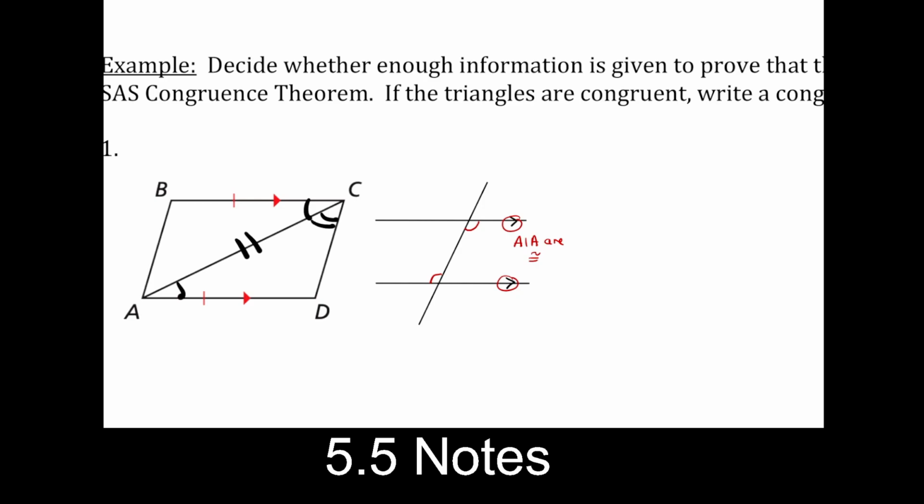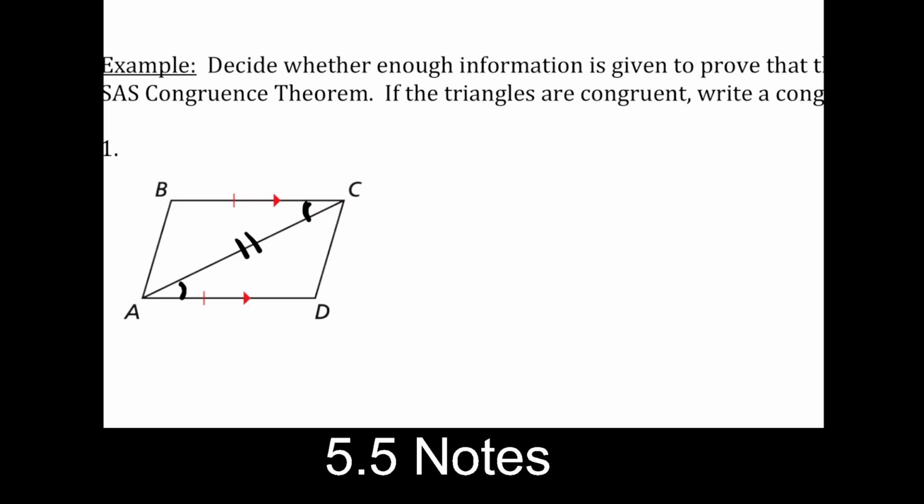Now, we don't actually want to mark both pairs, so I'm sorry if I just made you erase. But remember, the biggest thing about this is that when we do this, we want to have the included angle, which means ideally we would have this angle right here marked, because that one is included between this piece of information here and this piece of information here. So we can actually mark those two angles. That's totally allowed. Those are alternate interior angles. But again, we were just being a little bit strategic. This one right here would also work, but we don't need that one. That one's not going to be as useful.